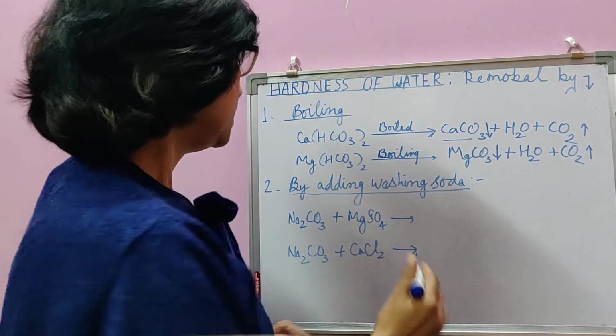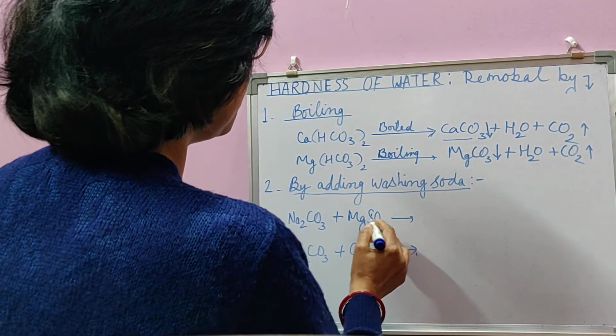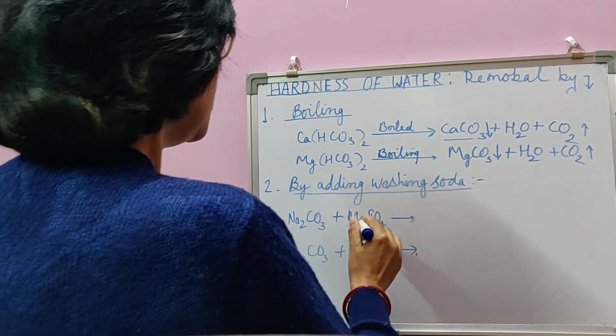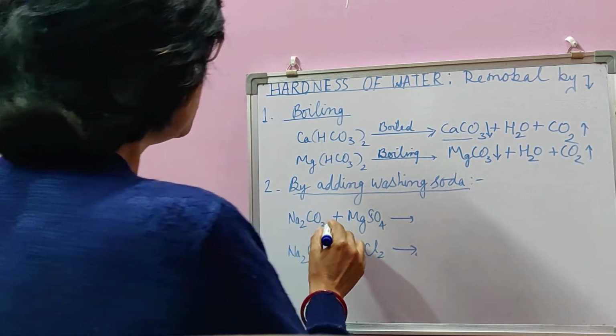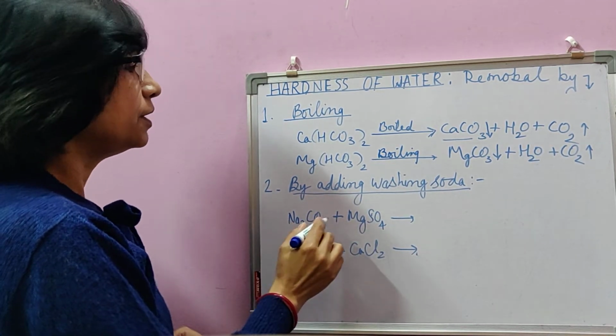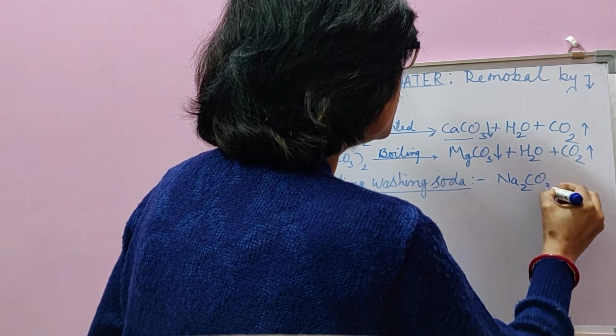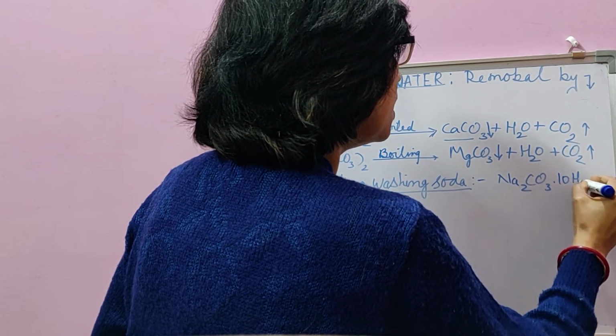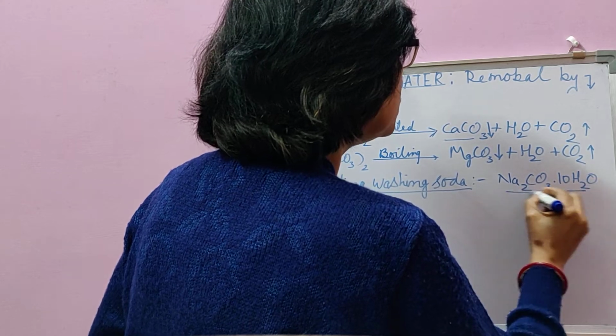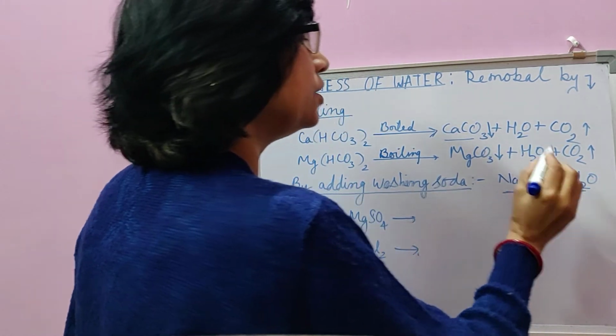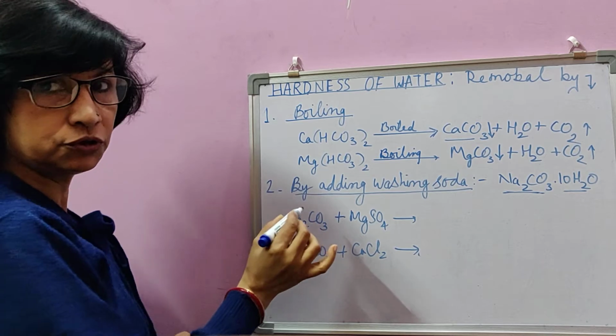See how it happens. Suppose it is a sulfate salt, sulfate of magnesium or calcium, then when it reacts with washing soda, sodium carbonate, washing soda, children, you know, is sodium carbonate decahydrate, out of which the active participant in the chemical reaction is Na2CO3. So we are writing only Na2CO3.